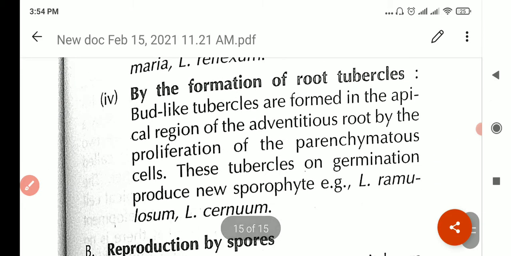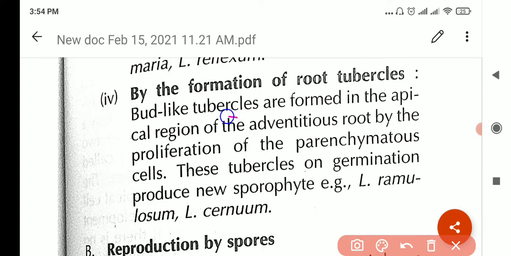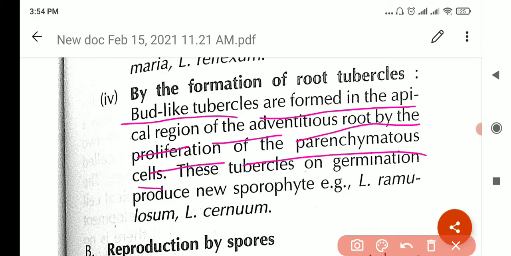And the next one is formation of root tubercles. Like tubers, no? Tubercles are formed in the apical region of the adventitious roots by proliferation of the parenchyma. Cell proliferation means very quick cell division. So these tubercles will germinate into the new plant, the new sporophyte.